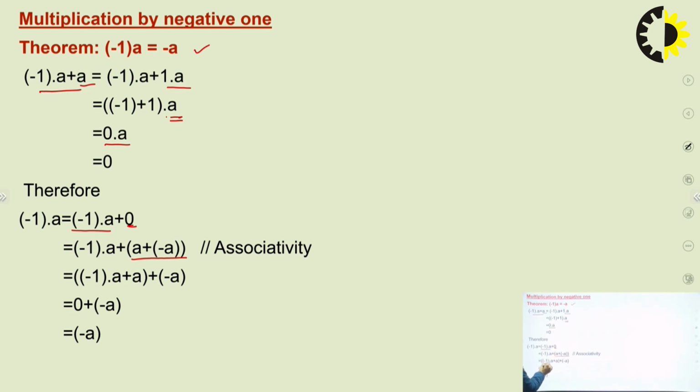Now we will use the associativity property. After that, minus 1 dot a plus a, and we leave out this minus a, and we write these two elements in one parenthesis, and we have already calculated that this value is equal to 0. So 0 plus minus a is equal to minus a.